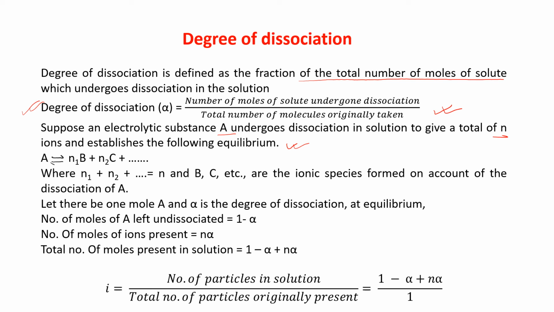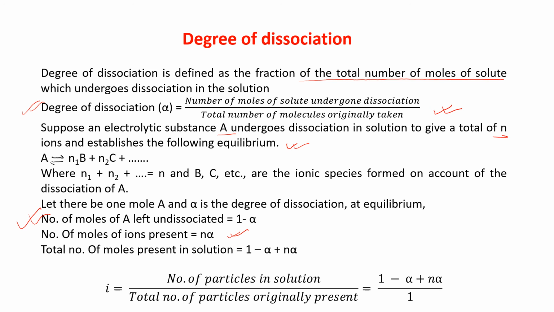Okay, let there be 1 mole of A and alpha is the degree of dissociation at equilibrium. So what is the number of moles of A left undissociated? It is 1 minus alpha. And number of moles of ions present will be n alpha. This is dissociation.